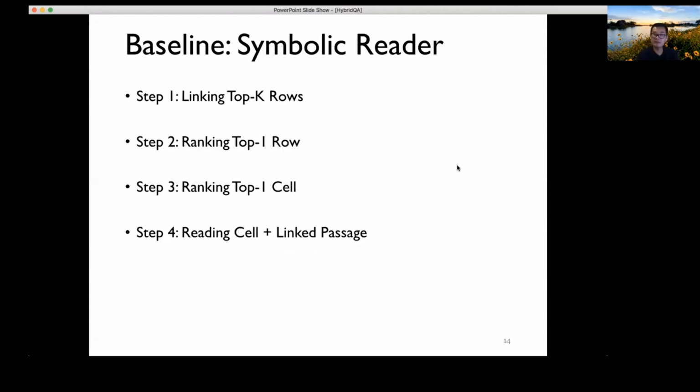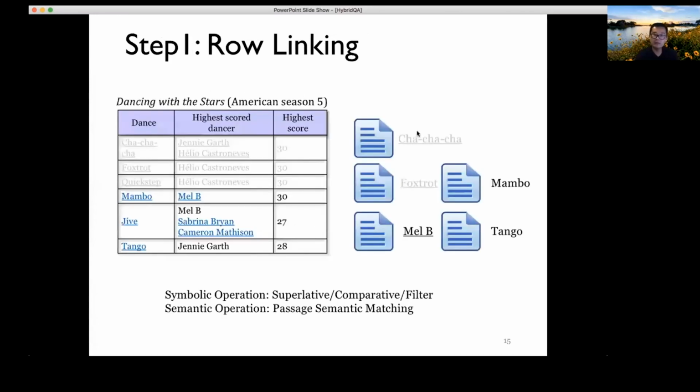So one baseline system that we built earlier was the symbolic reader approach, where first we narrow down which cell we should be looking at, and then we look at a passage. For example, the first step is to link the top K rows with the question, and then we rank the top row and also the cell. Finally, after we located the cell, we read the linked passage to give the correct answer.